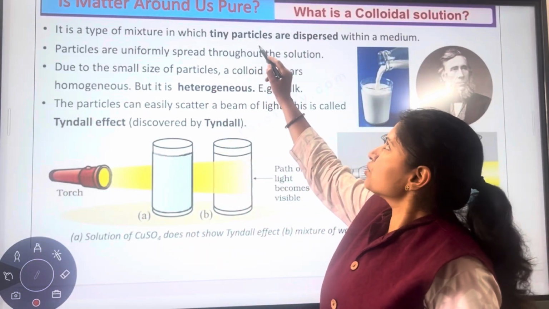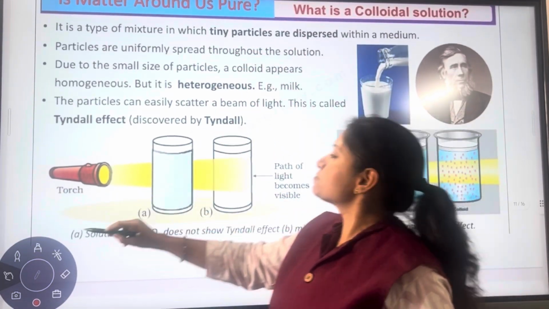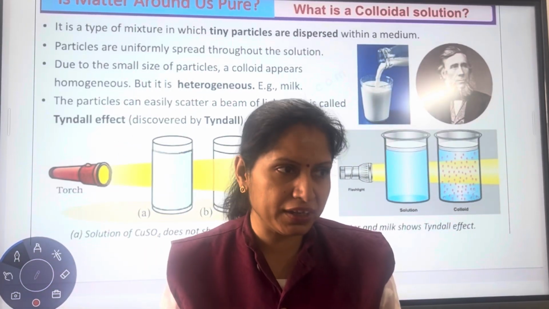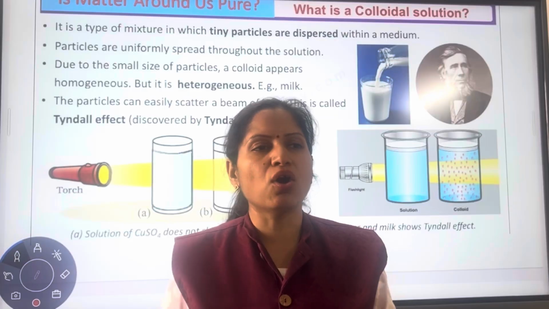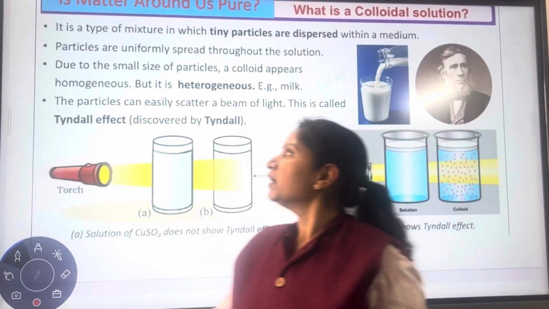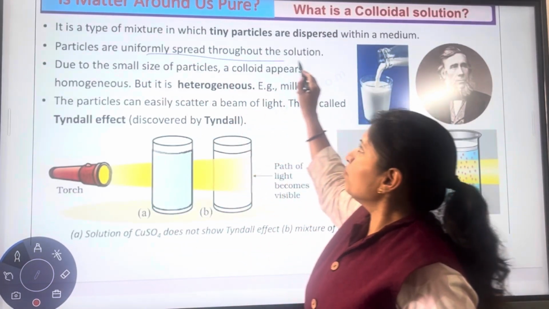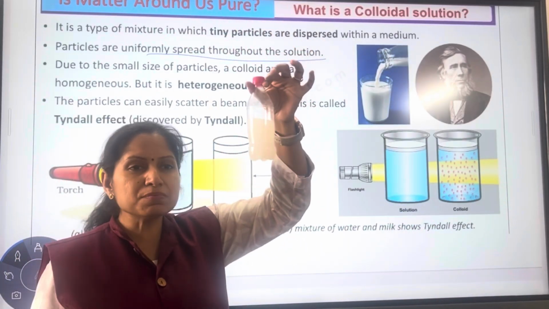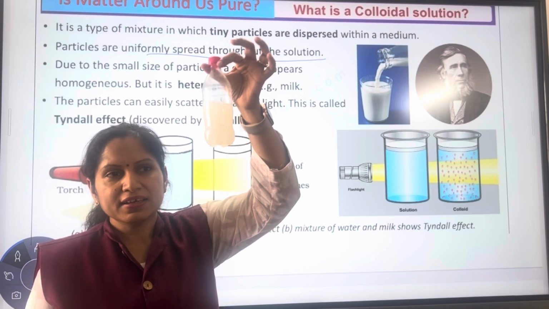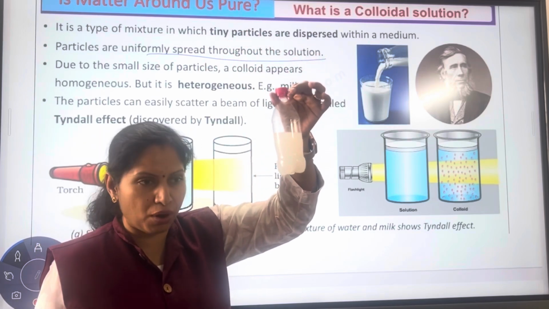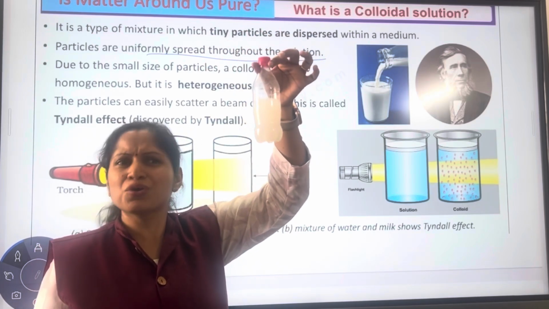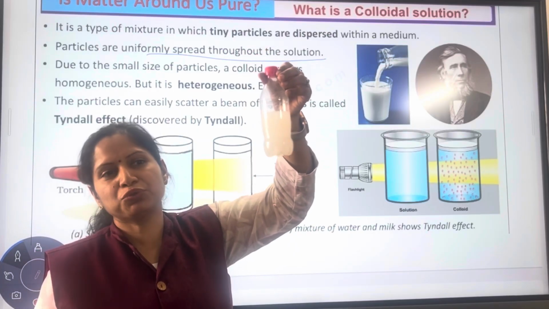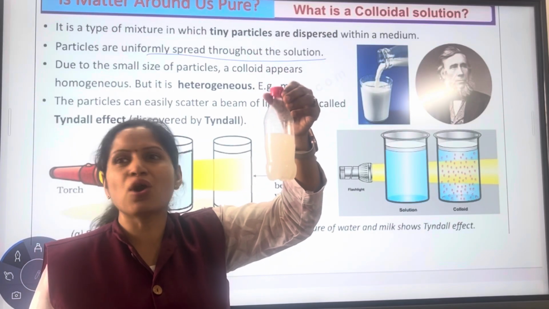It is a type of mixture where tiny particles are dispersed within the medium. Dispersed means they are evenly spread in the medium. Such a mixture will be called a colloid. The particles are uniformly spread throughout the solution. So it's not that the upper part is less milky or the lower part is less milky. The milkiness is uniform throughout. So it appears to be homogeneous because the composition seems to be the same throughout. But it's actually not homogeneous.